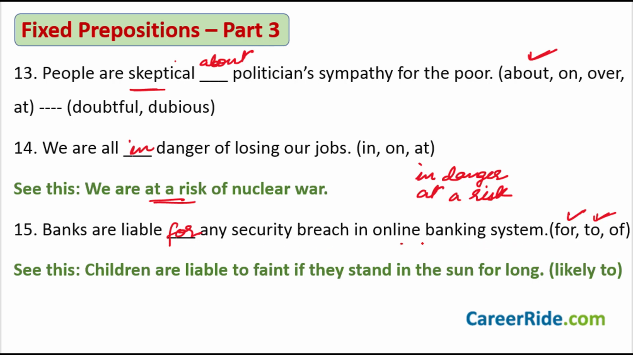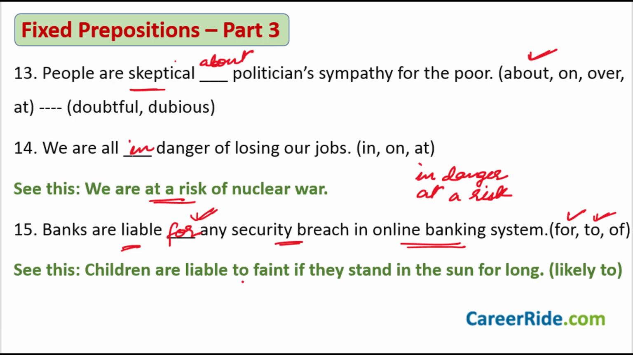This online banking system is owned by the banks and we are their customers. So if any security breach happens, they are responsible for it. They are liable for it, is what you are trying to say in this sentence. So whenever you are using this word liable in the sense of responsibility, you say liable for. But see this sentence now.